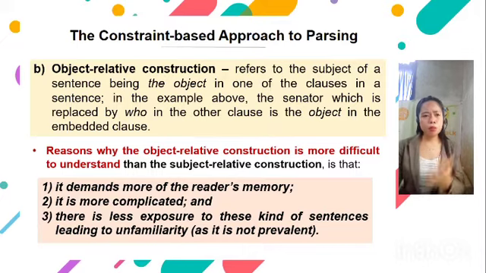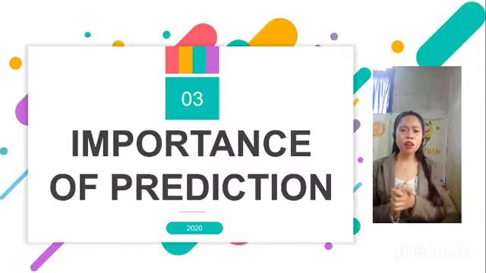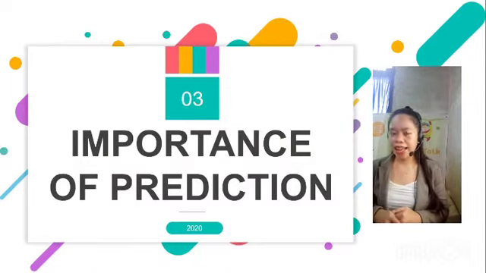Now, this time, we will know the reasons why the object-relative construction is more difficult to understand than the subject-relative construction. It is because it demands more of the reader's memory, it is more complicated, and there is less exposure to these kinds of sentences, leading to unfamiliarity, as it is not prevalent. It is not really used in daily conversation and common sentences. Now, let's go to our third and last topic.